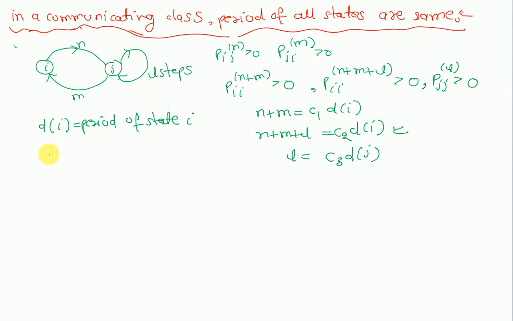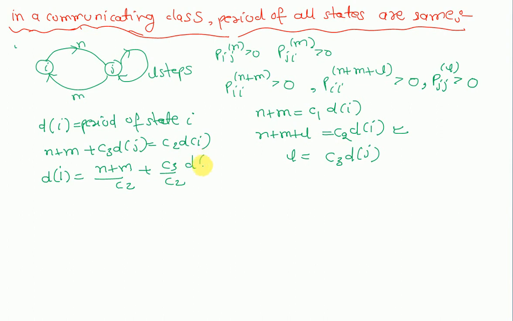What we will get? n plus m plus C3 d_j equals C2 d_i. Fine. Now you can easily see d_i equals (n plus m) upon C2 plus C3 upon C2 times d_j.